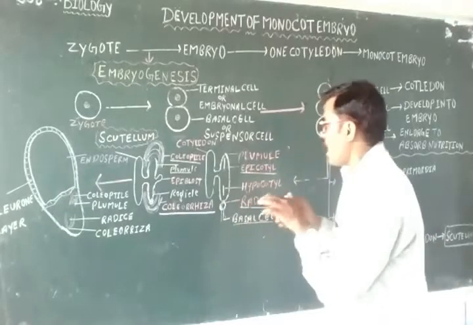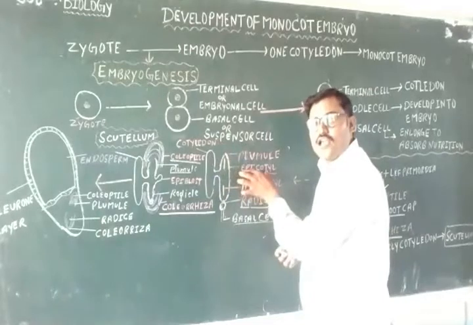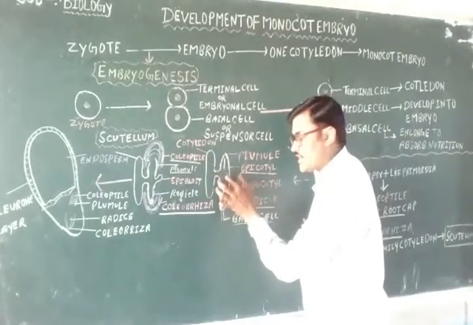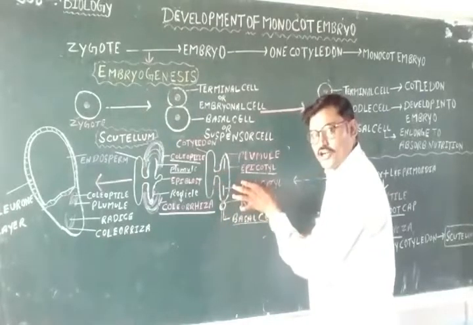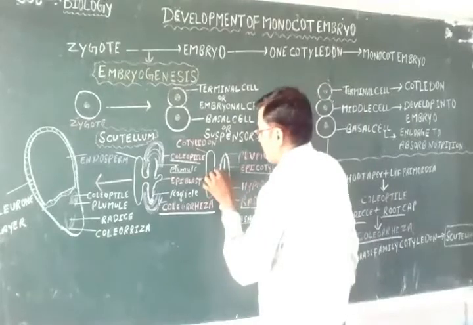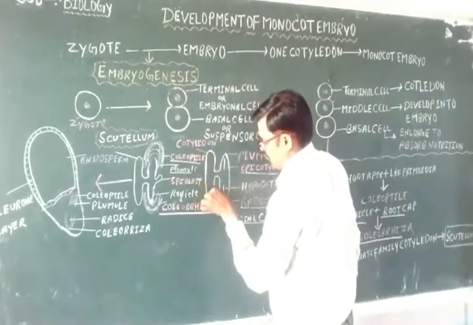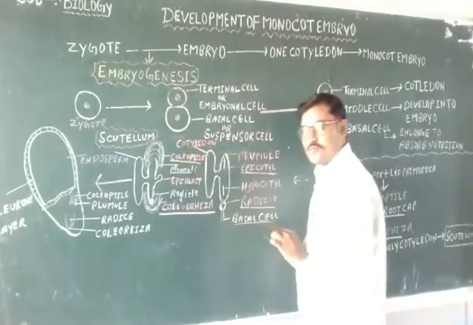Below this plumule, this region is known as the epicotyl, and above this radicle, this region is known as the hypocotyl, and formation of the cotyledon takes place. This is the cotyledon, meaning a single cotyledon forms.